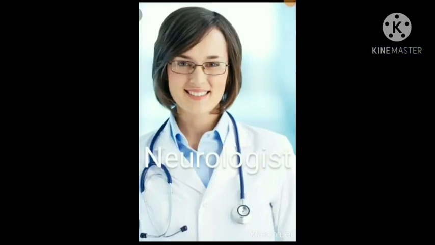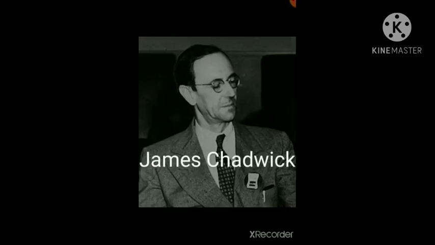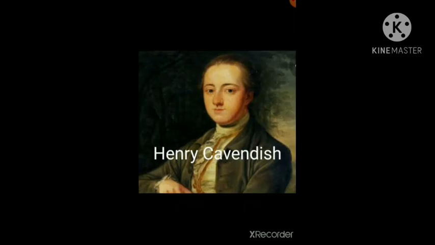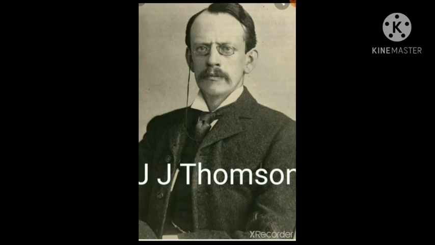Now let's quickly go through the questions and answers one more time. What do we call a doctor who studies and treats diseases of nerves? Answer is neurologist. Question 2. Who discovered the neutron? Answer, James Chadwick. Third question. Who discovered hydrogen? Answer is Henry Cavendish. Fourth one. Who discovered the electron? Answer is J.J. Thomson.